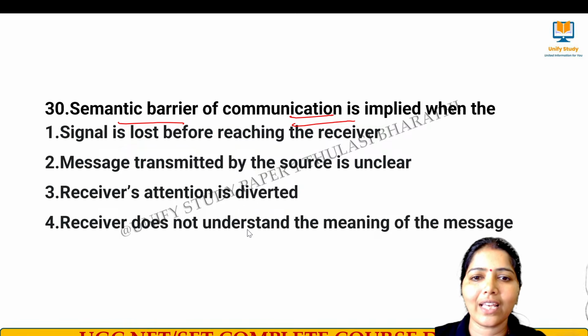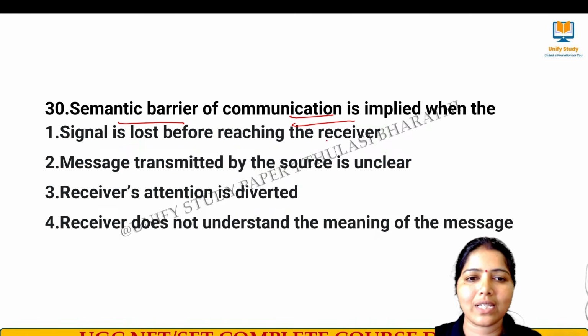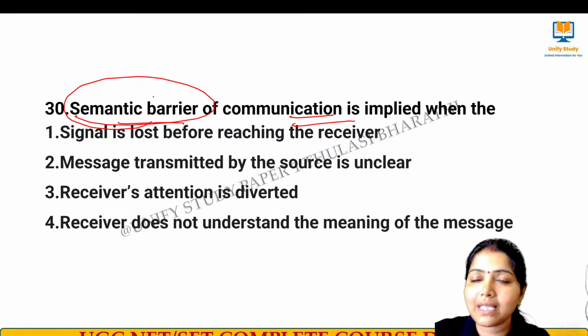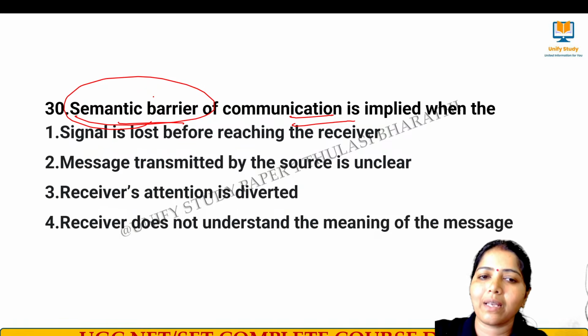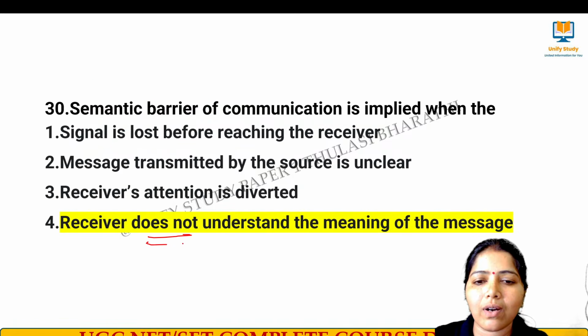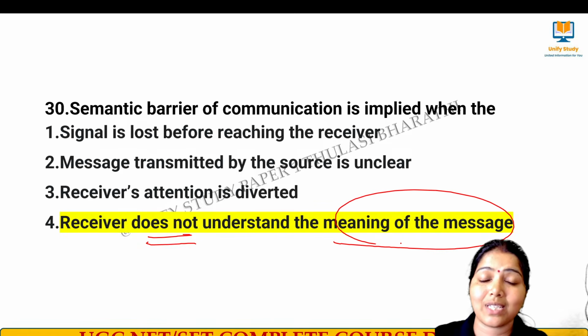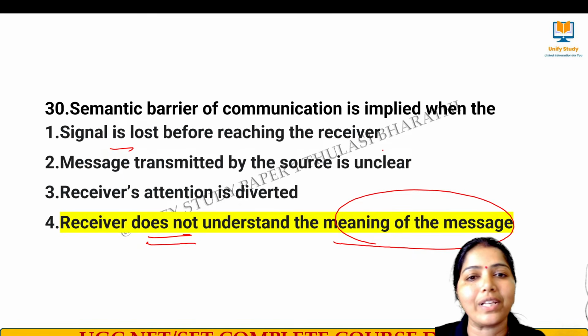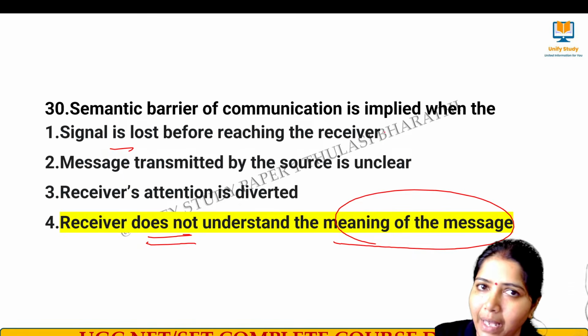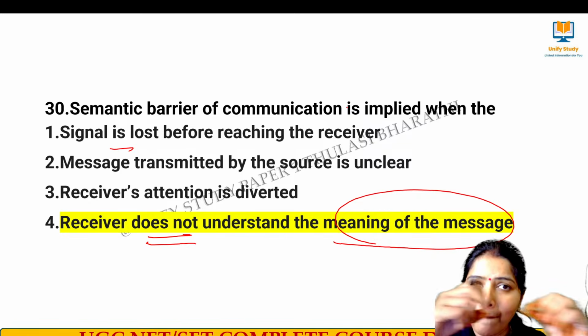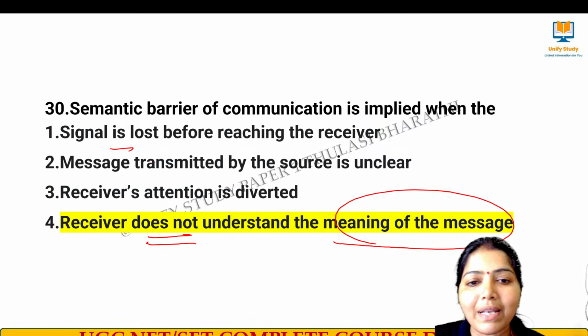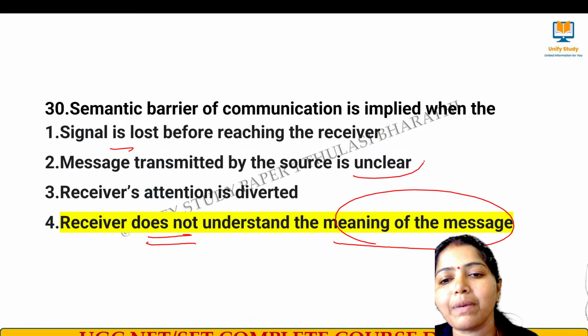Yes, right. Thank you. And the right answer for this question, semantic barrier means what? Misunderstanding the message. It's called semantic barrier. Here the receiver does not understand the meaning of the message. Signal is lost before reaching the server, that can be a technical barrier, a technological barrier, or the medium can also be a problem. Message transmitted by the source is said to be unclear, that also may be a possibility of the medium.